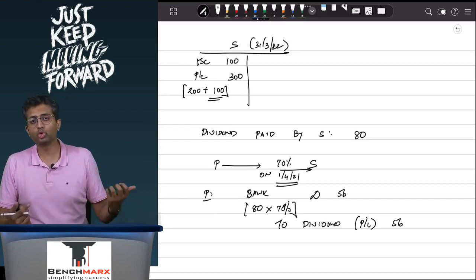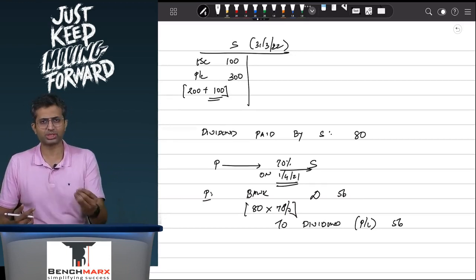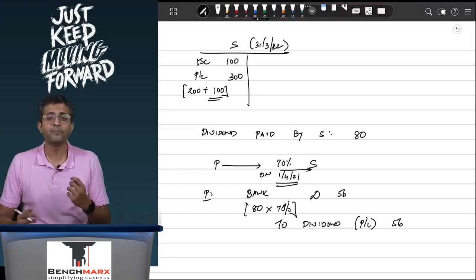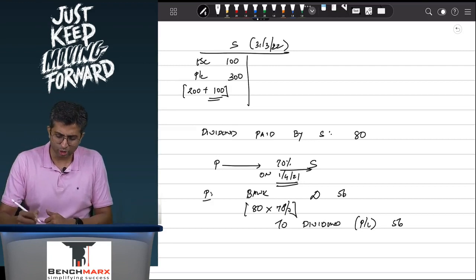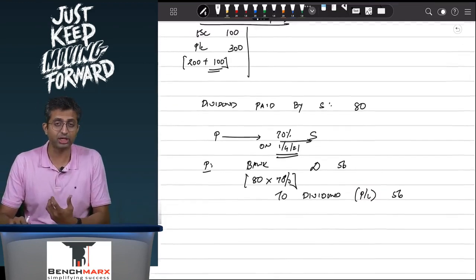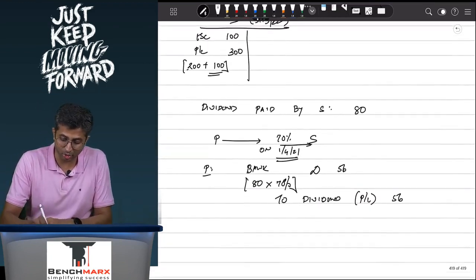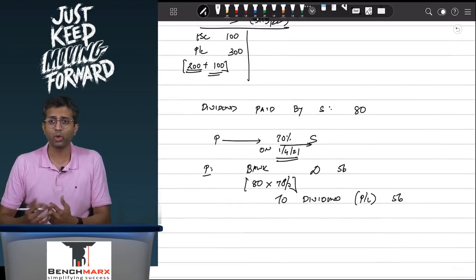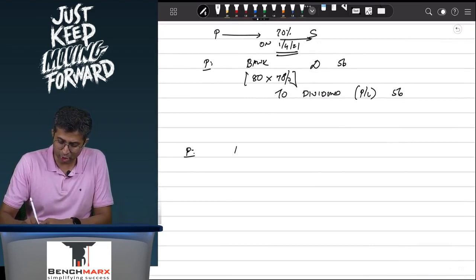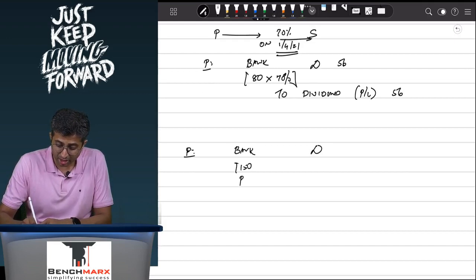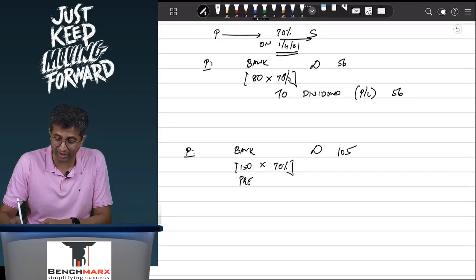However, what do you do with those post acquisition dividends? You take the post acquisition dividend into the profit and loss account. However, is it possible that dividend is also given out of pre acquisition profits? Like you acquired the company, but now you are paying dividend out of the pre acquisition profits. Like out of this 200 rupees, let us say 150 rupees is given out as dividend. In which case, in the books of P, you would receive bank account debit. So total 150 is given out of the pre acquisition profits as dividend. 150 into 70%, the stake that we have is 70%, so that is 105, which will be received by the parent.